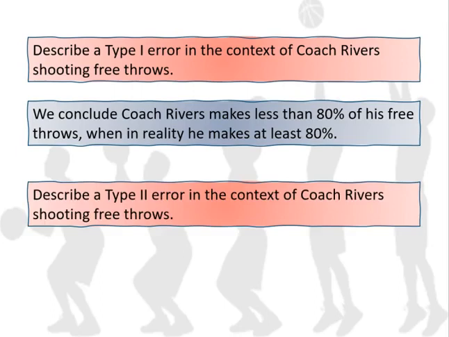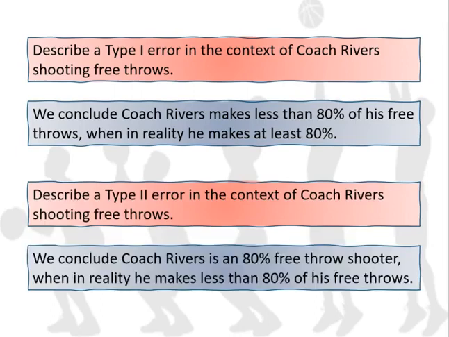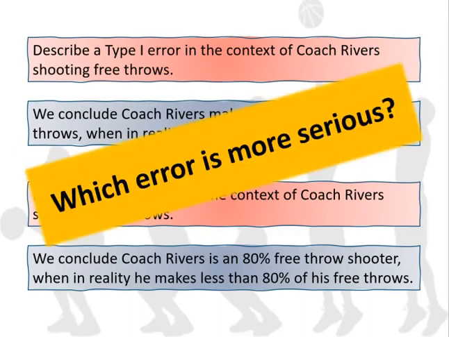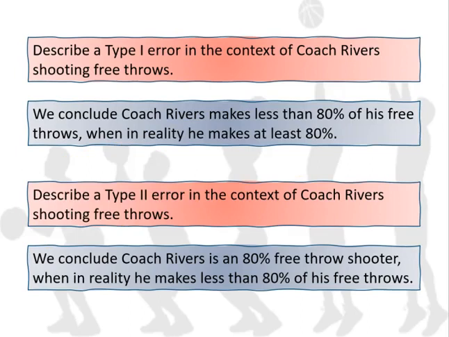A type 2 error in context would be if I fail to reject. So I say Coach Rivers does make 80% of his free throws, but in reality, he actually makes less. And then a question that you will see a lot of times about these type 1 and type 2 errors is, which error is more serious? Now, in the grand scheme of things, whether or not Coach Rivers is an 80% free throw shooter is not like a life and death situation.